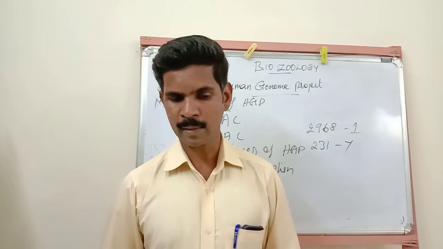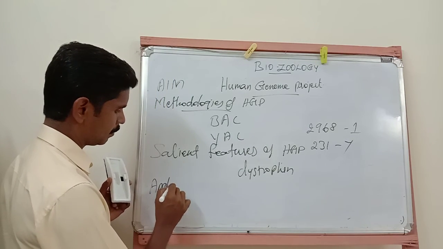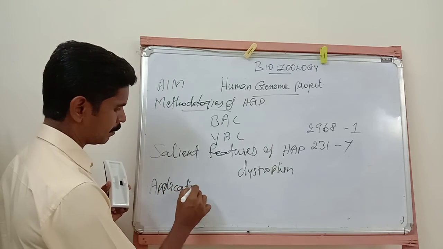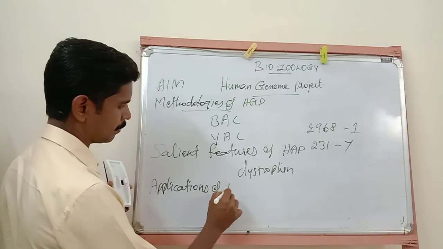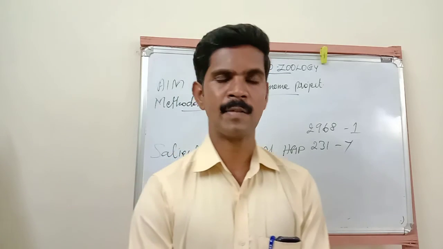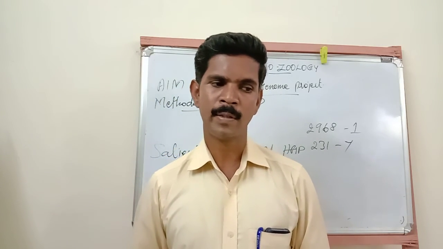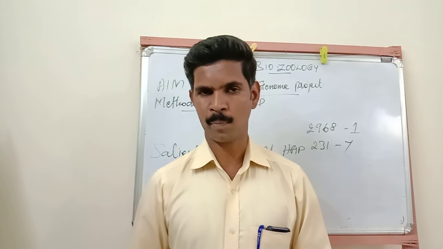Then next one is applications. Applications of Human Genome Project. Listen very carefully. The Human Genome Project plays a very important role in the biological field. Now we are going to study them one by one.